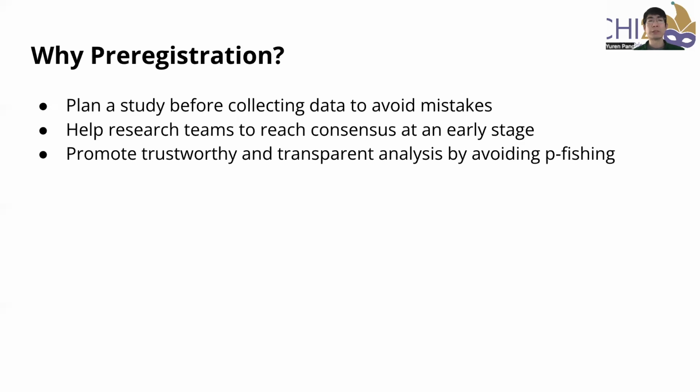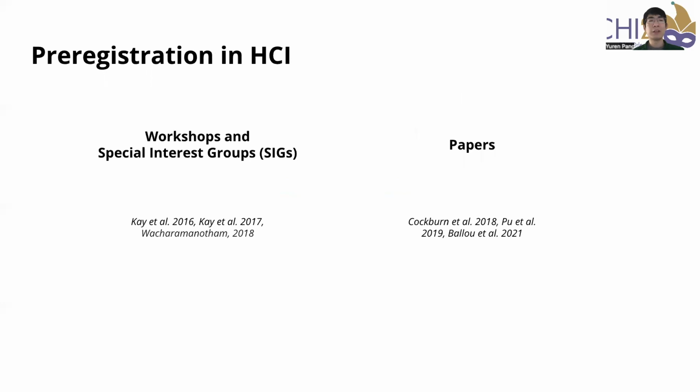Now, why do we need preregistration? It actually helps authors plan experiments before collecting data, helps the team reach a consensus, and avoid p-hacking, which is the tendency to pursue a p-value that is less than 0.05. The HCI community has been advocating preregistration recently through various workshops, special interest groups, and papers.